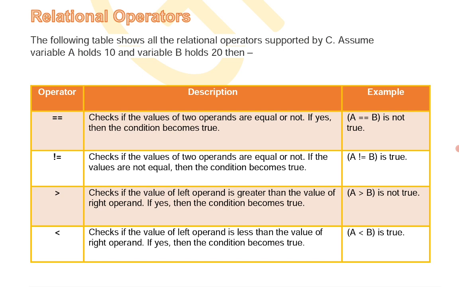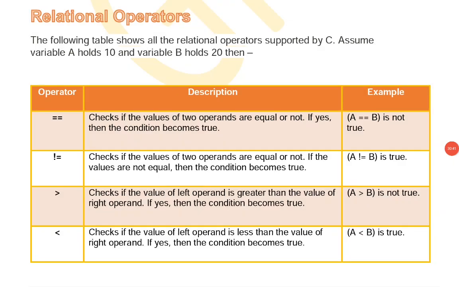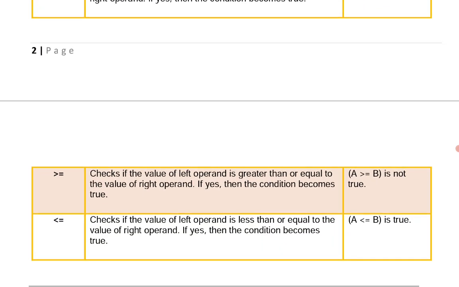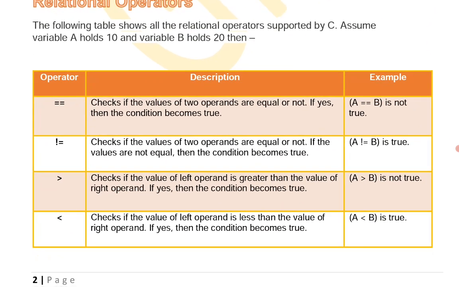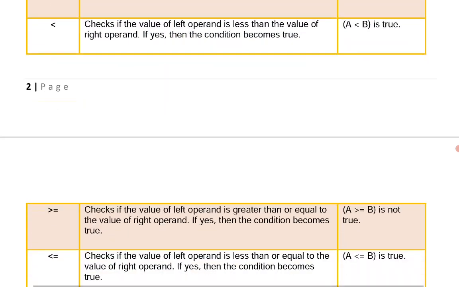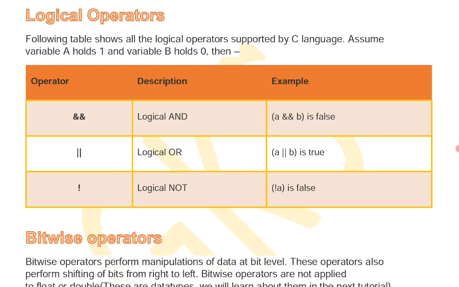Along with greater than and less than, all these relational operators give a result, either true or false. If the expression or condition is true, they give a true value, and if the expression is false, they give a false result. So the relational operators are: double equals to, not equals to, greater than, less than, greater than or equals to, and less than or equals to.